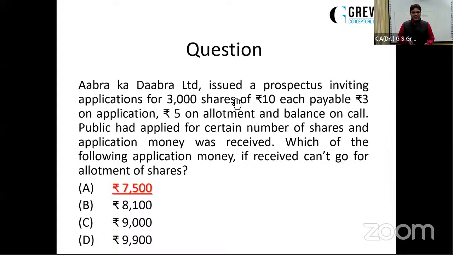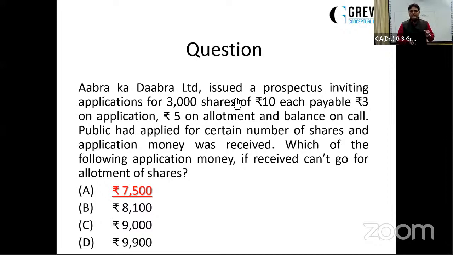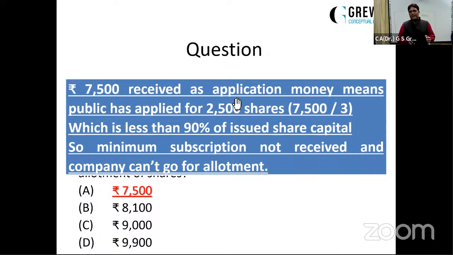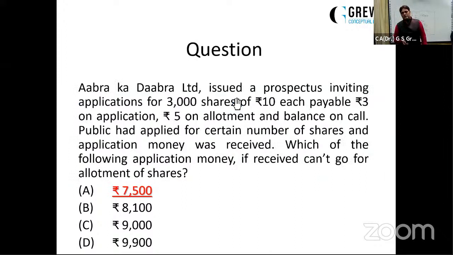Now, what's the reason behind this? I'm also going to explain you the reason. Now, 7,500 received as application money, which is 3 per share. It means how many shares has the public applied for? The public has applied for 2,500 shares, which is less than 90% of the issued share capital. How many shares were issued by the company? 3,000 shares. 90% of 3,000 shares is 2,700 shares.